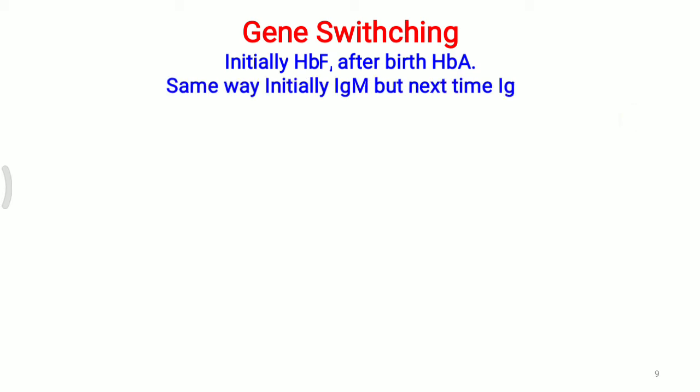Similarly, initially IgM is produced when a bacterial infection occurs the first time, but the next time the same bacteria enter, our body produces IgG with the help of memory cells. That is called gene switching: initially producing IgM, but later IgG. That is also a regulation of gene expression for a particular protein.